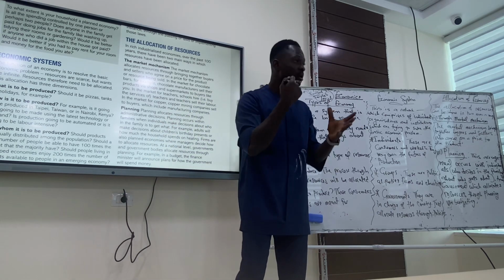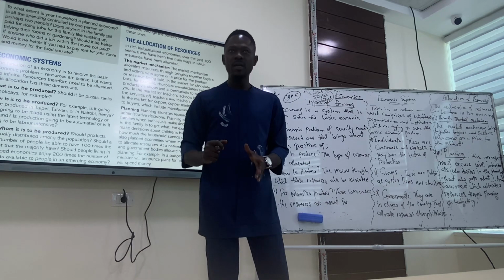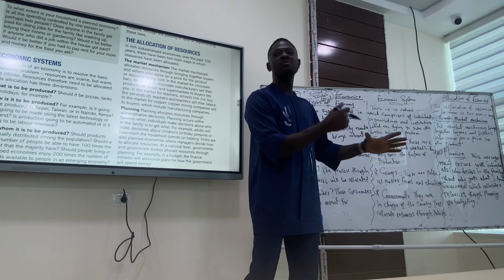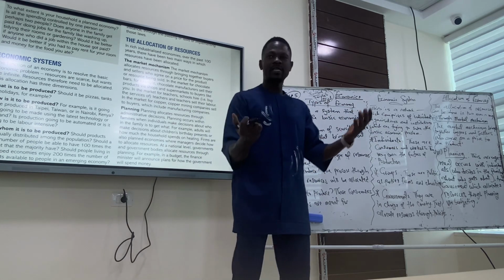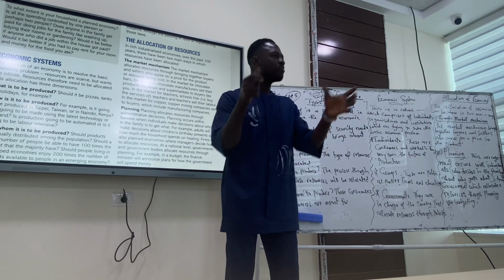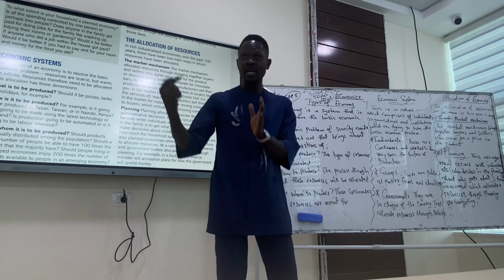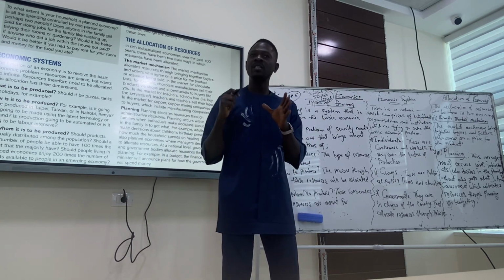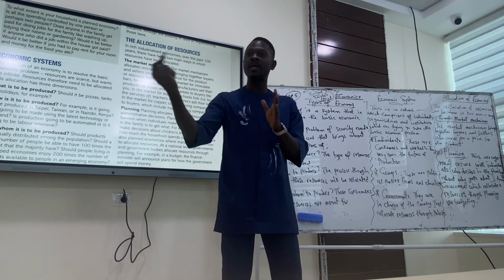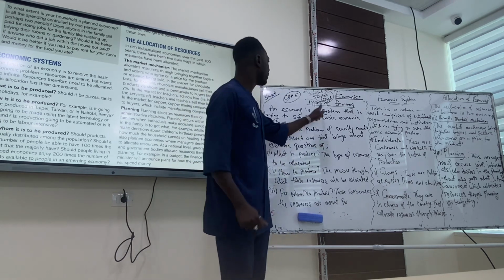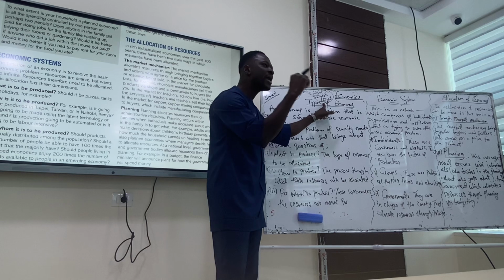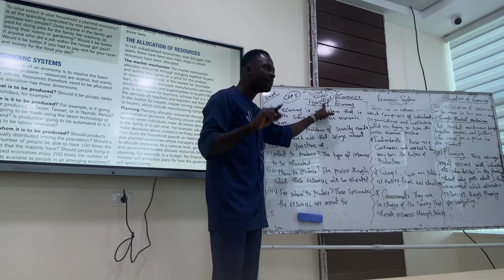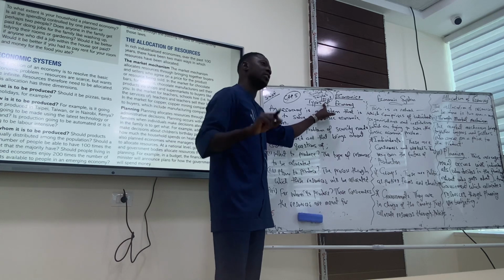So government knows what it's going to make in terms of revenue, and also knows what it's going to spend in terms of expenditure. Now it has to put it together. That plan of what it's going to make and what it's going to spend is called the budget. If government spends more than what it's making in revenue, it is a deficit budget.